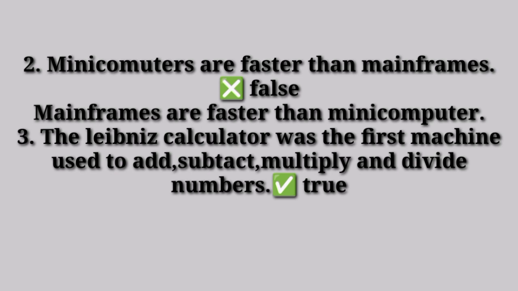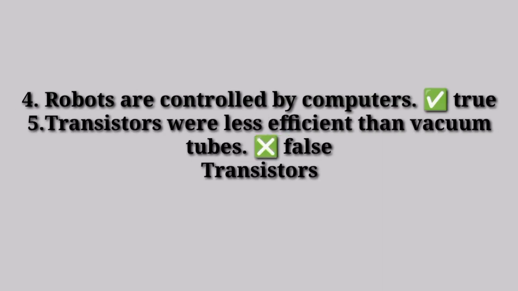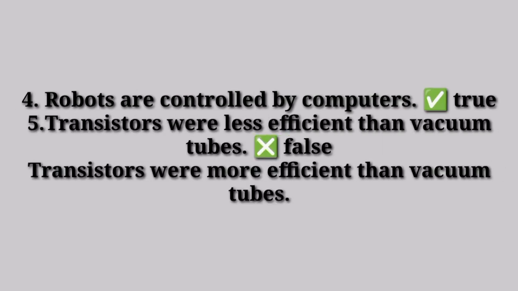3. The Leibniz calculator was the first machine used to add, subtract, multiply, and divide numbers. True. Number 4. Robots are controlled by computer. Yes, true. 5. Transistors were less efficient than vacuum tubes. No, it's false. Transistors were more efficient than vacuum tubes.